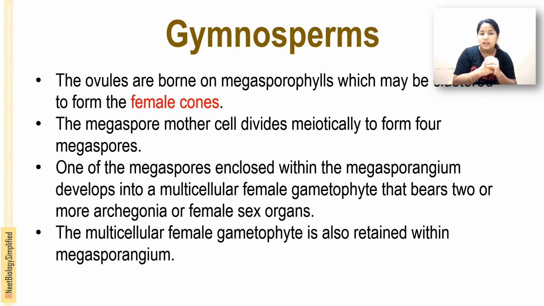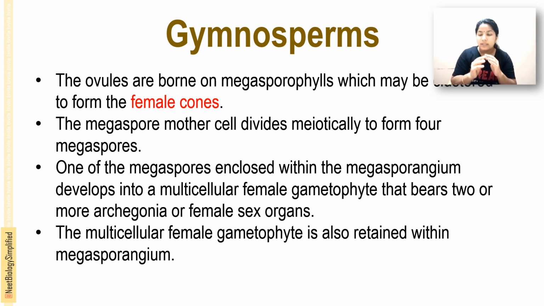To recap, ovules are borne on the megasporophylls, which may be clustered to form the female cones. The megaspore mother cells divide meiotically to form 4 megaspores, and one of these, enclosed within the megasporangium, develops into a multicellular female gametophyte that bears 2 or more archegonia, the female sex organs.